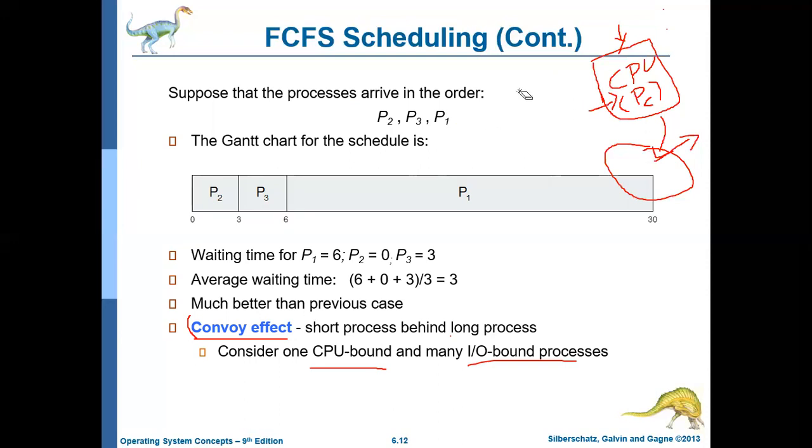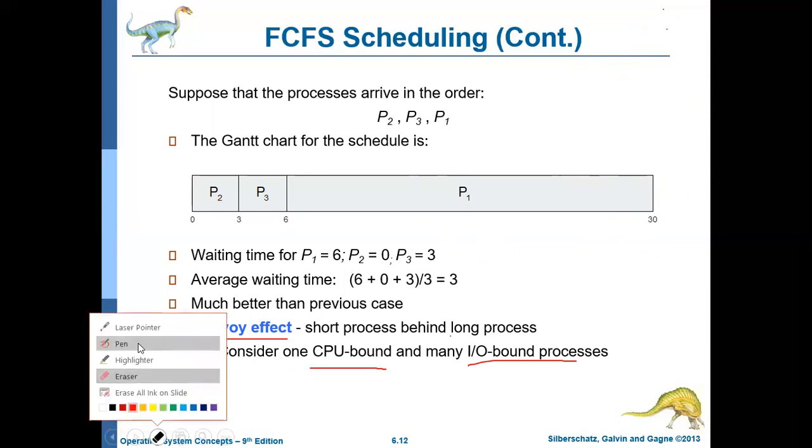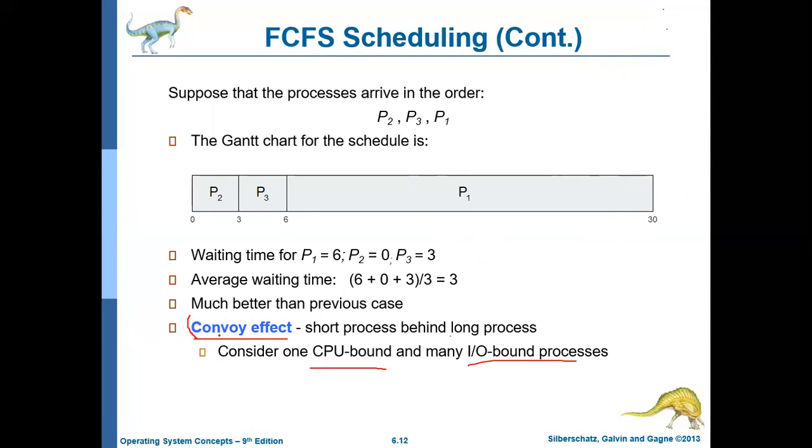Okay, so that's it about the first come first serve scheduling algorithm. Its advantage is that it is simple to implement, and its disadvantage is that generally it has a very high average waiting time. Another disadvantage is the convoy effect, and another disadvantage is that it uses non-preemptive scheduling, which may be disastrous at times. Okay, we'll stop here. Thank you.